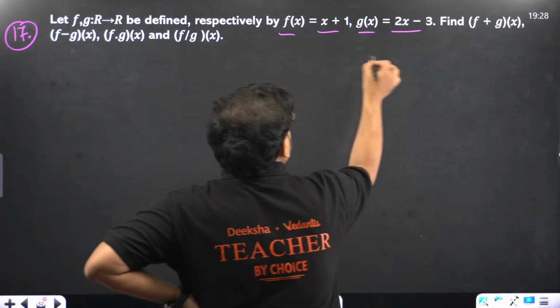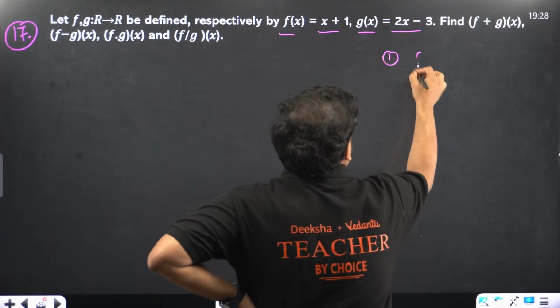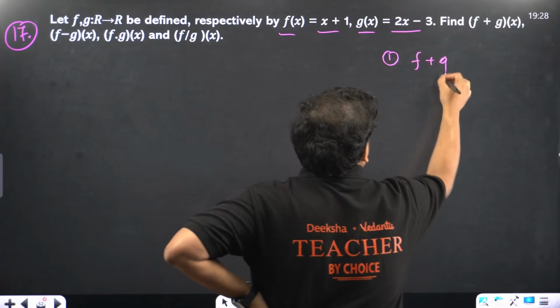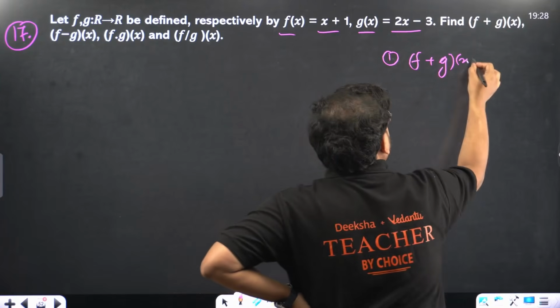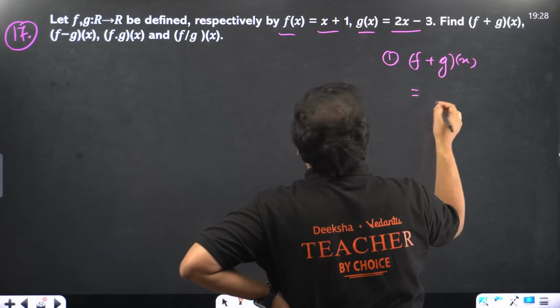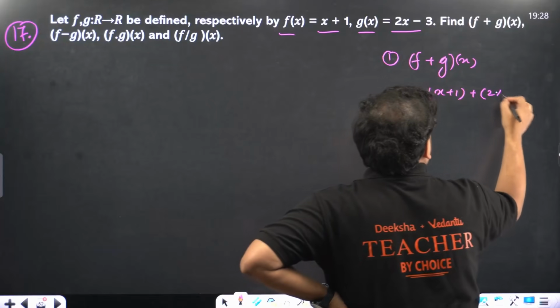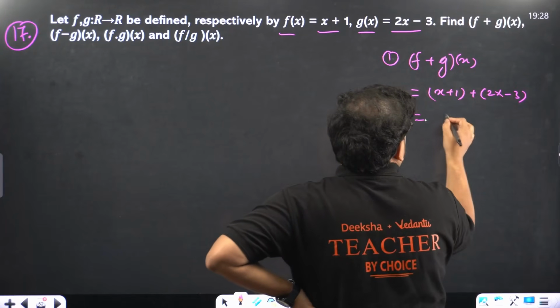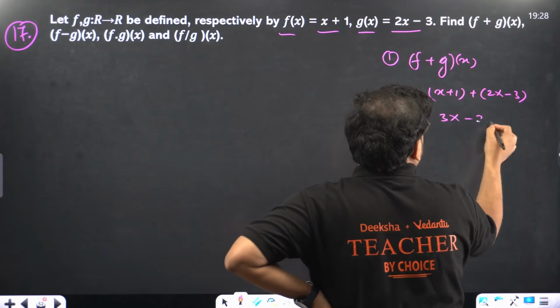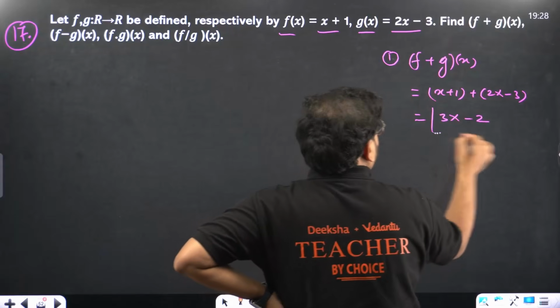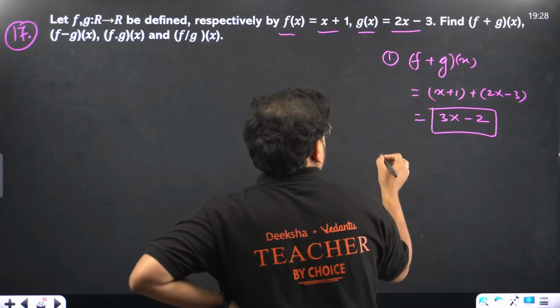Let's start with the first one, which is the simple one, f plus g of x. What are we going to do in this? Add the functions: x plus 1 plus 2x minus 3. That's 3x minus 2. This is your function value for f plus g of x.